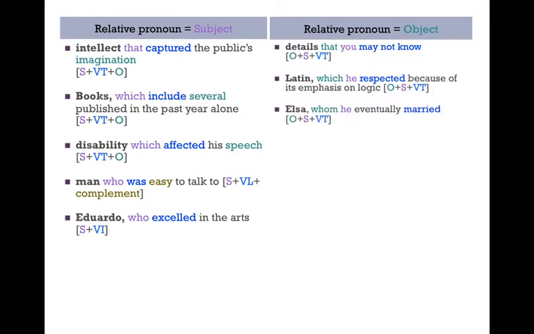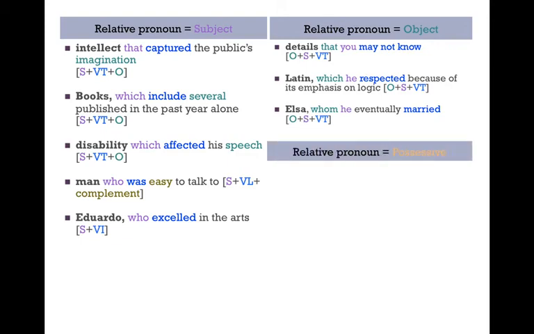Elsa, whom he eventually married, subject he, verb married. Whom did he marry? Whom, relative pronoun, object, referring back to Elsa. So notice again the inversion: object, then the subject, and then the transitive verb.